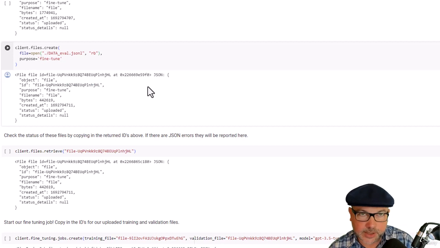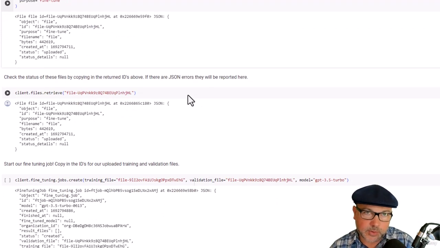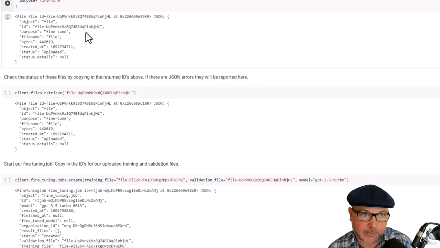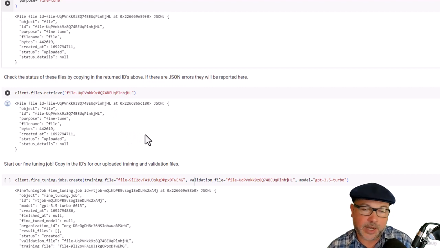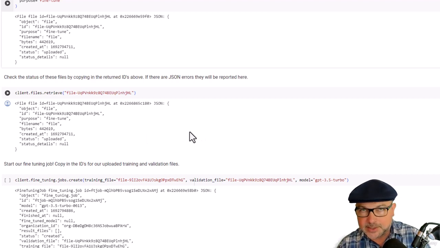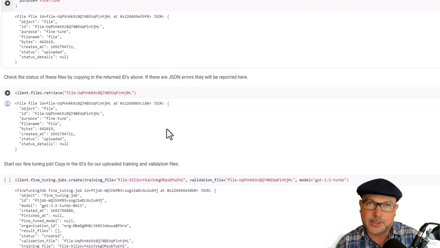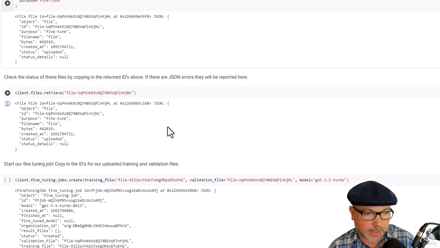First thing you're going to want to do is check the status of those files. So if there was some sort of validation error, if the JSON wasn't well formed, this is where it would tell you about it. We can just say file.retrieve, pasting in that ID that we got back for the file to get the status of what that file actually is. So in this case, I'm checking that evaluation file and making sure that it says everything's fine. If it didn't, it would say, no, there's an error. You have malformed JSON, and here's where the actual error is, and help you to fix that. OpenAI says they're going to be putting out a Python script to help you validate this data before you get to this stage and actually give you an estimate of the training costs as well. As of this recording, that has not been released yet, but probably will be by the time you watch this.